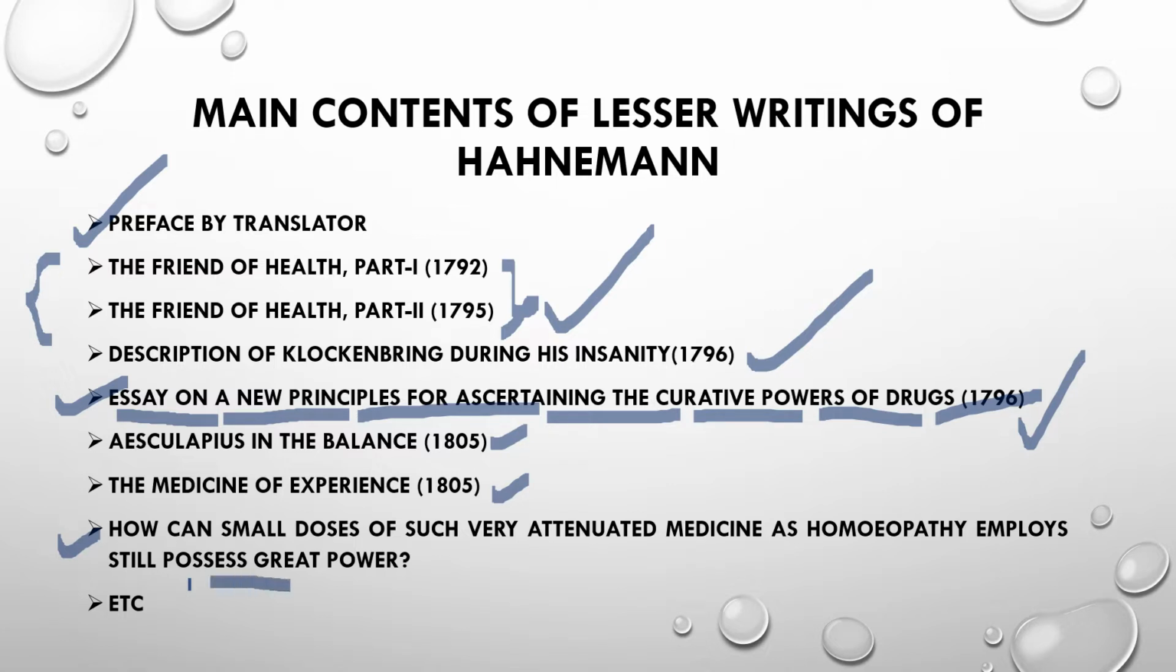How can small doses of such very attenuated medicine as homeopathy employs still possess great power? Every physician faces this question in their mind, and even the patients coming to us, who are unaware of homeopathic drugs, ask it. How can small doses of homeopathy cure diseases, and how does it still possess great power even after potentization to higher degrees? This is one of the interesting subtopics in the Lesser Writings of Hahnemann.